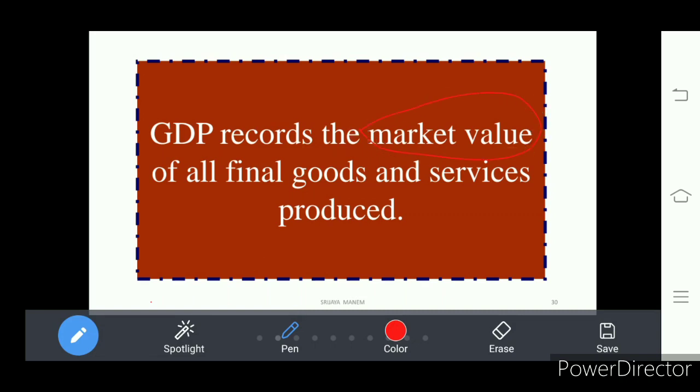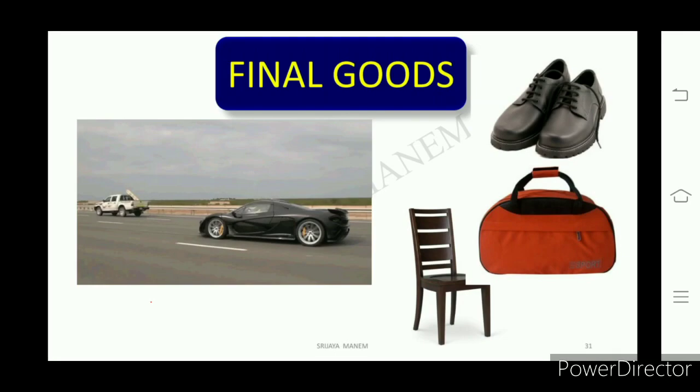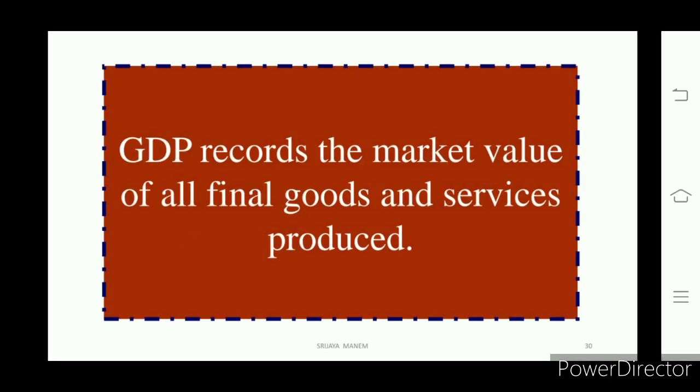Okay. Here the value of the goods and services are recorded in two ways. One is at a production level, another is at a market level. So GDP is calculated here at a market value to get the true value of the goods and services. Which value? Market value. Understand? And here we know that it is a final good.